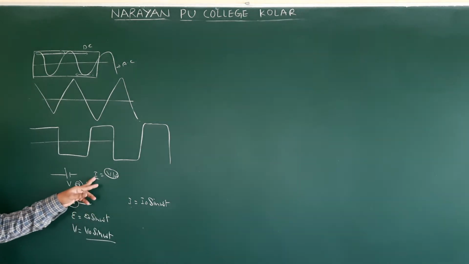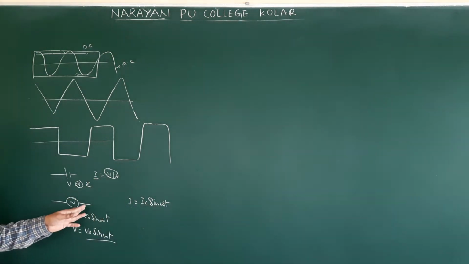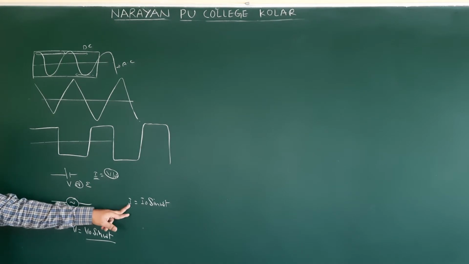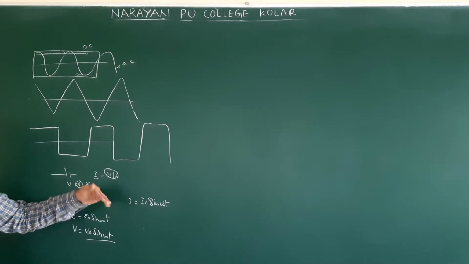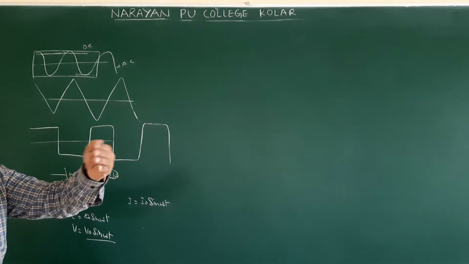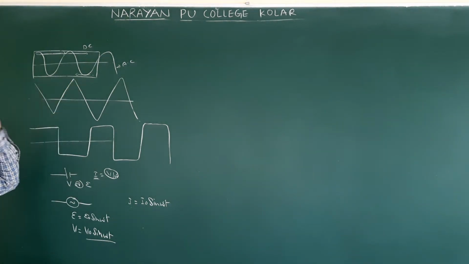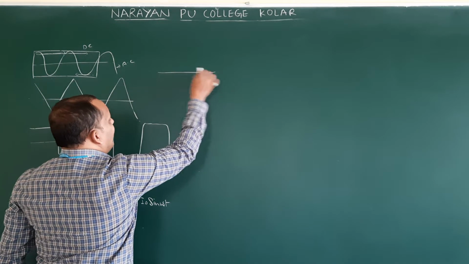Depending on the situation, if sin omega t is there, that represents alternating current. This is the equation for alternating current. The definition: the current which alternates its direction, or varies its direction periodically. Periodically means a particular amount of time, one complete cycle. One complete cycle means like this.